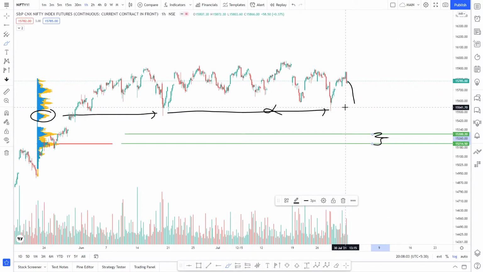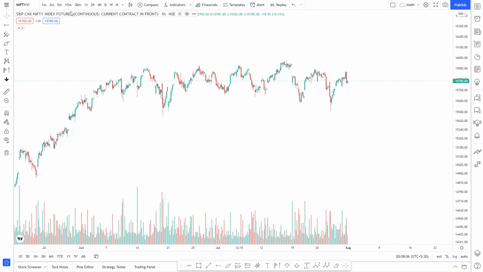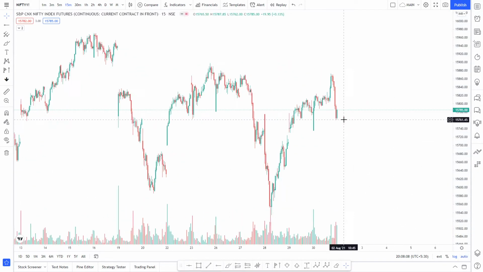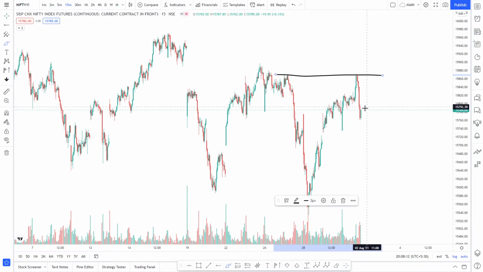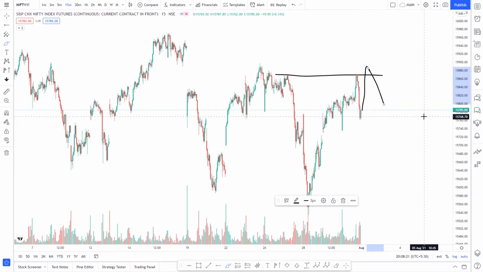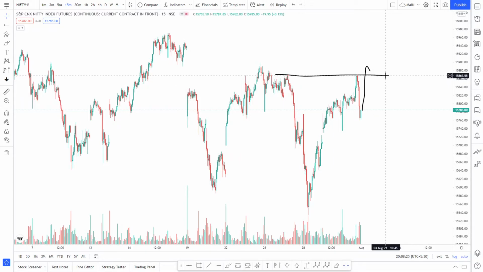But in case the market goes up, what we can do is, first of all, we have to wait for a closing above this level. Even if we go above this level during intraday, it wouldn't provide us a very good signal, because we can still come down again before the closing. So I would say that as we don't close above this level, which is around 15,870, this is futures chart, as long as we are below this, I wouldn't recommend going long.